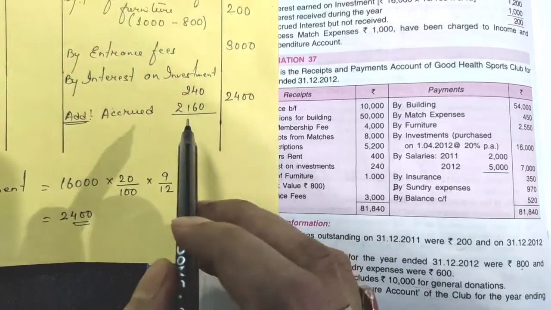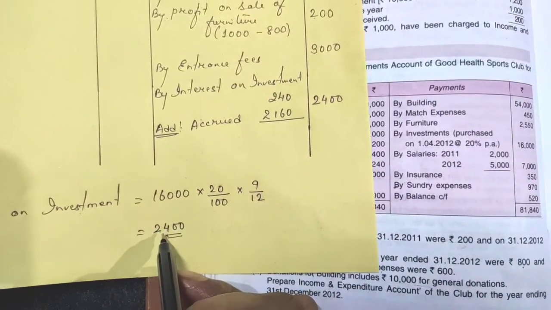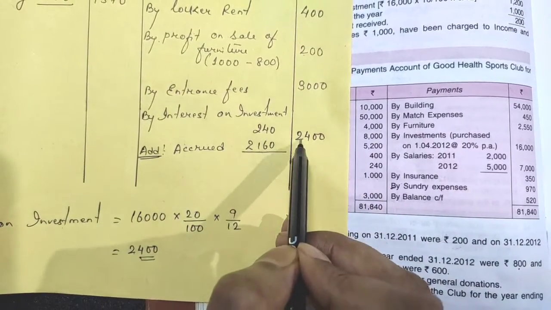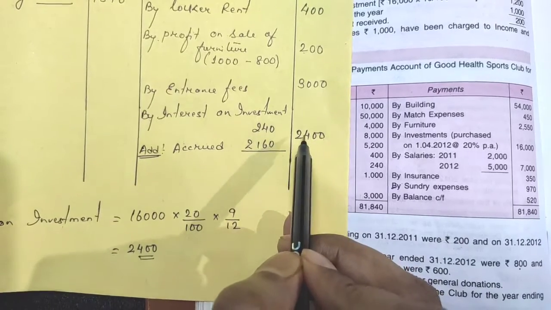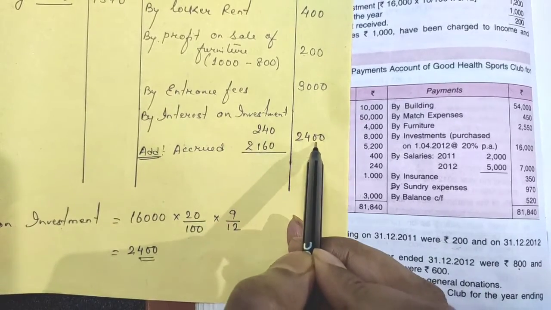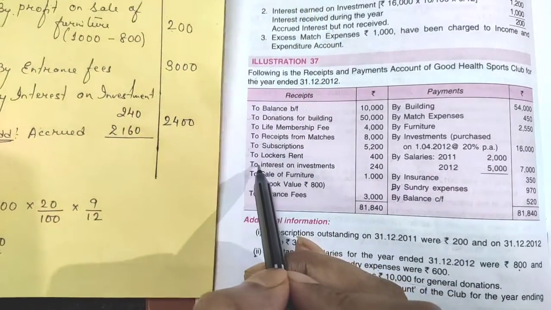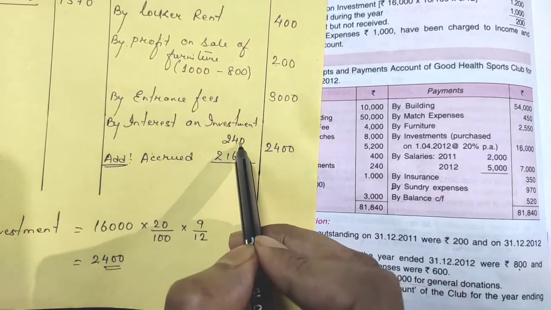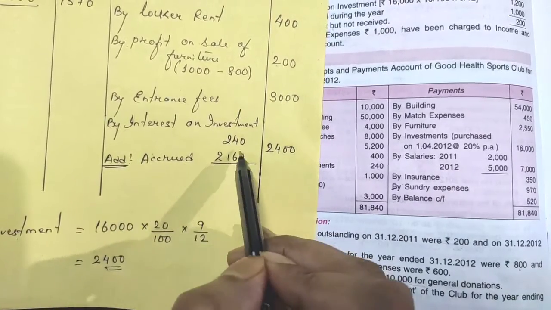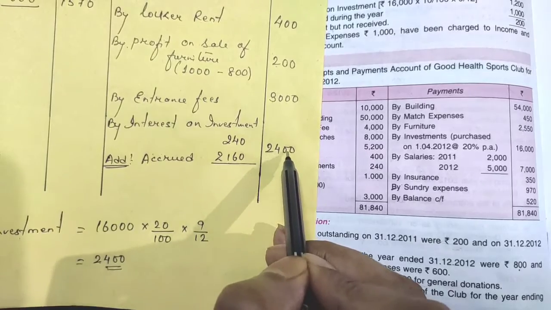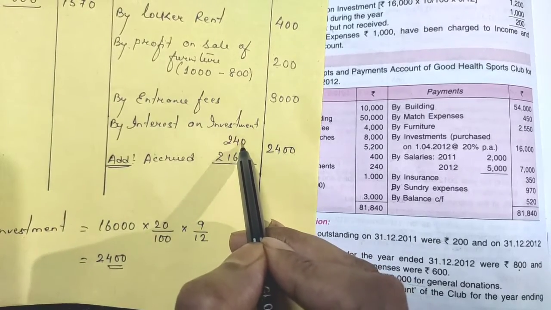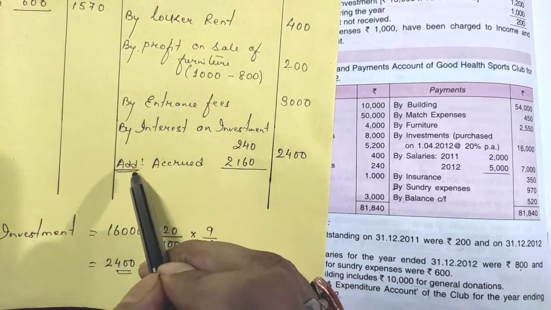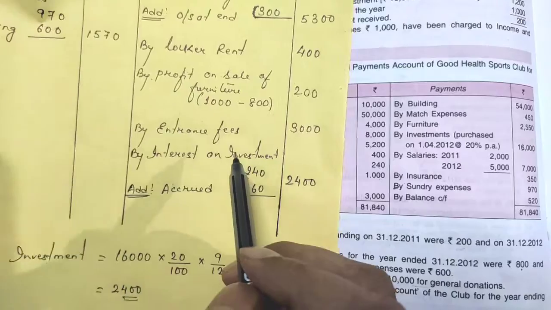How to find out this? I'll repeat once more. After you get the actual interest, write the interest like this: by interest on investment, and write the amount here, 2,400, outside, because in the outer column it will be 2,400. Now you see in the question how much you have received in real. To interest on investment, you have received only 240. You got only 240. So the remaining amount will become your accrued. How to find the remaining amount? From 2,400, subtract the 240 that you have received. You will find out the amount which is due to be received, and that is called accrued. We are going to add that, okay? So in that way, the solution is over.